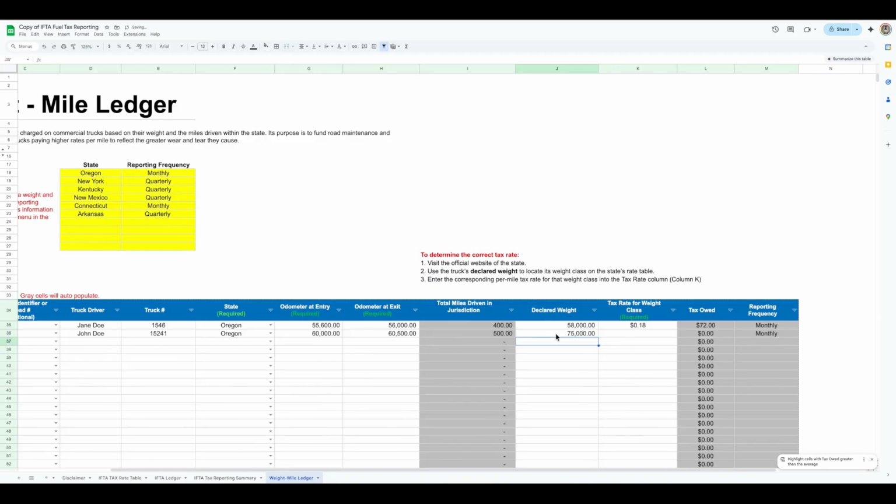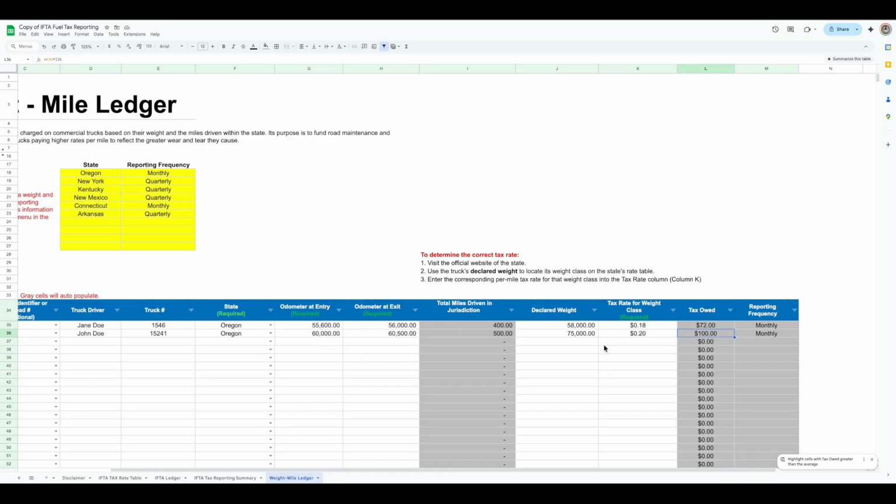And then you go to the state's website and see how much they charge for that certain weight class or weight range. So let's say you go to Oregon's website, and they say any truck weighing between 17,000 to 80,000 pounds, it'll be 20 cents per mile, right? So you put 20 cents here, then you owe $100 basically. So that's basically how it works.